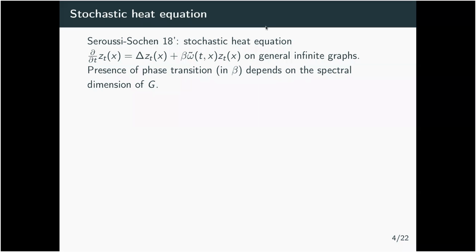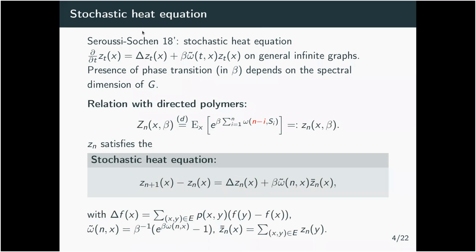In their paper, they took the inverse problem, saying we have a graph structure, then the stochastic equation should behave like this. We also take this problem: given a graph, what is the behavior of the stochastic equation?